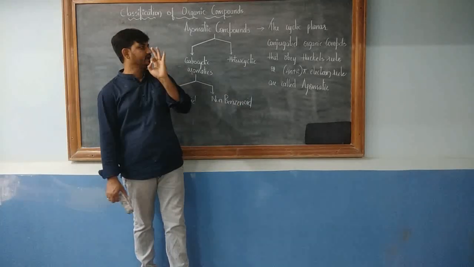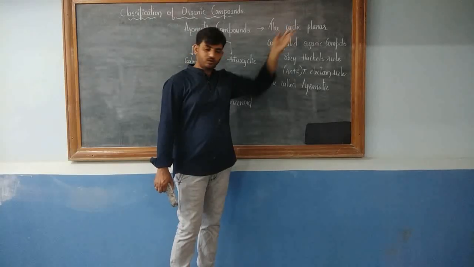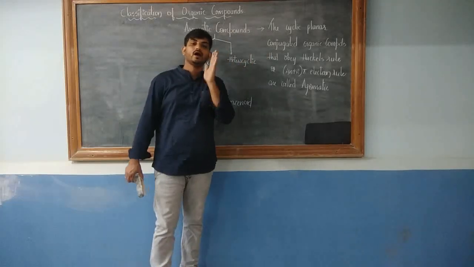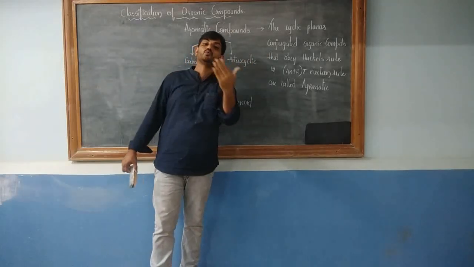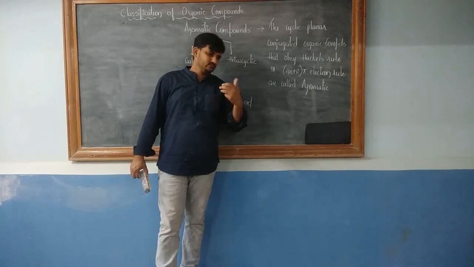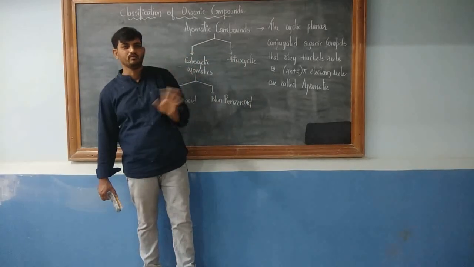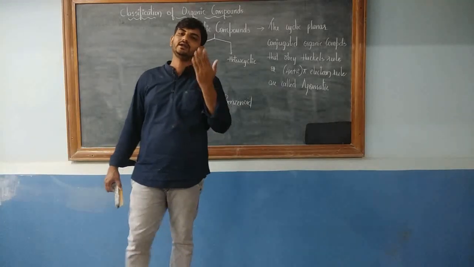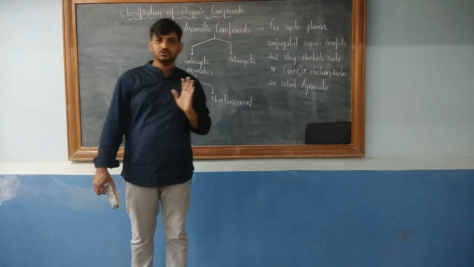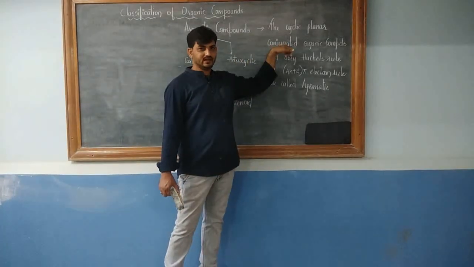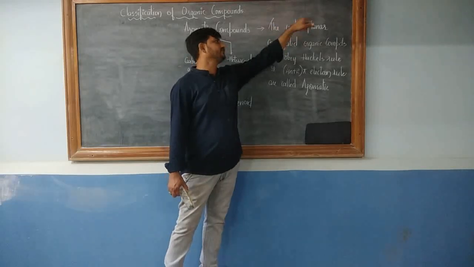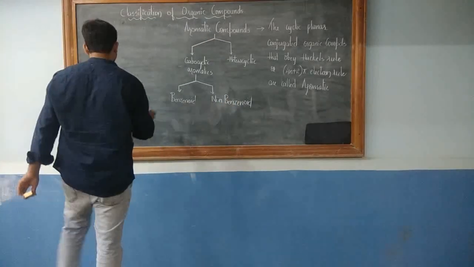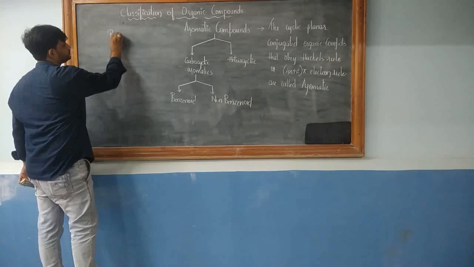So for a compound to be called aromatic, it must be cyclic, it must be planar, it must not be a puckered structure, and it must be conjugated. Conjugated means alternate electron rich and poor centers. In the basic understanding we commonly say alternate single and double bonds, but that is practically wrong. It's not alternate single and double bonds. Conjugated means alternate electron rich and poor centers. So if we have alternate electron rich and poor centers, if it is cyclic, if it is planar, we call it an aromatic organic compound. The best example for an aromatic organic compound is benzene.